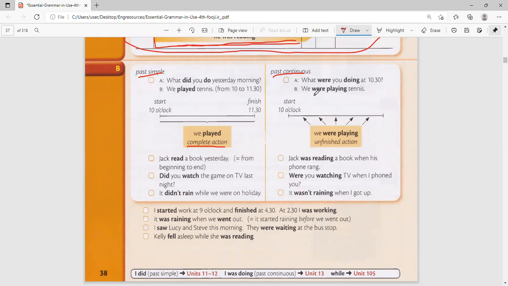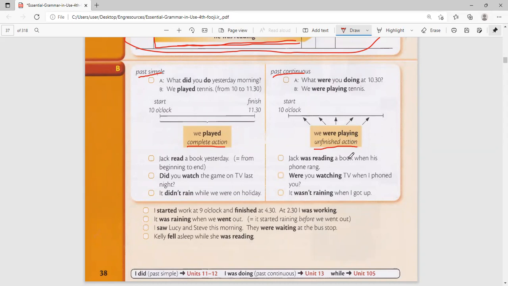That means you had begun, but you had not finished. You see, we started here at 10 o'clock. So this time going on, we were playing. So it is an unfinished action. When you say I was playing, that means that is what was going on at that time. You had begun, but you had not finished. It was unfinished. You were in the middle.